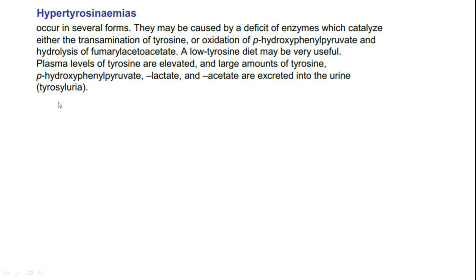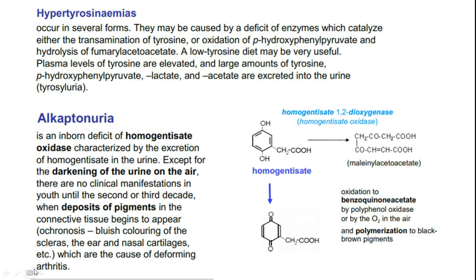Okay, so this is what we call tyrosyluria. So the next problem that we have over here is alkaptonuria, which is so unique. Here, the homogentisate which is generated in the metabolism of tyrosine has to be converted to maleylacetoacetate.